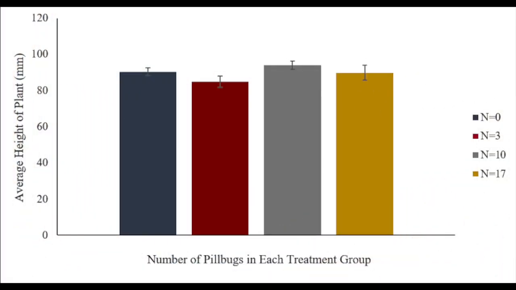The first set of data was not supportive of our hypothesis, thus resulting in inconclusive data, as the highest average height was observed in tanks with 10 woodlouse. If the data supported our hypothesis, then we would have seen the highest average height observed in tanks with 17 woodlouse and the lowest average height in the control tanks.